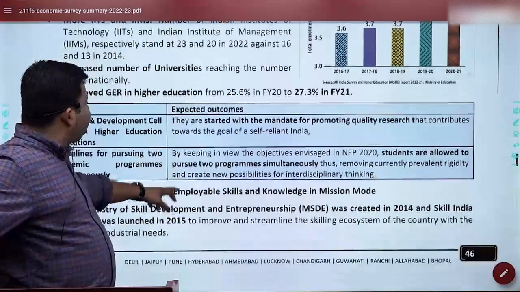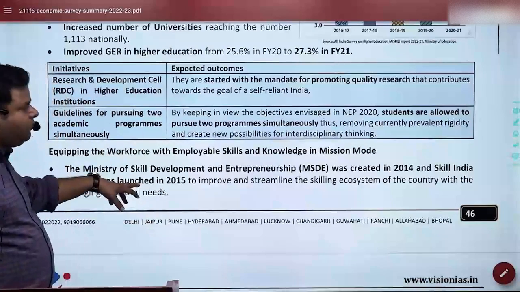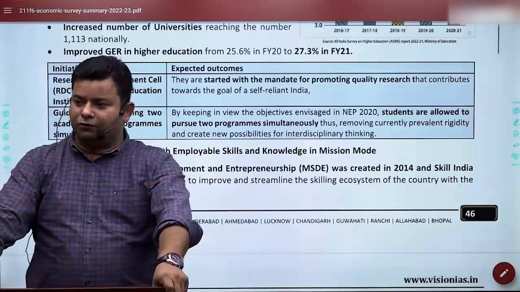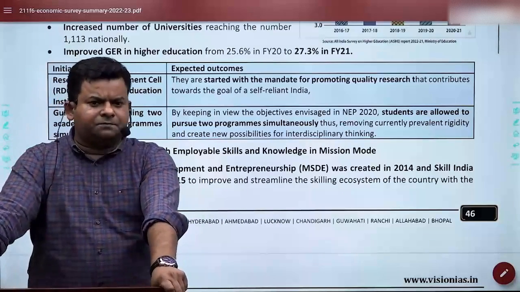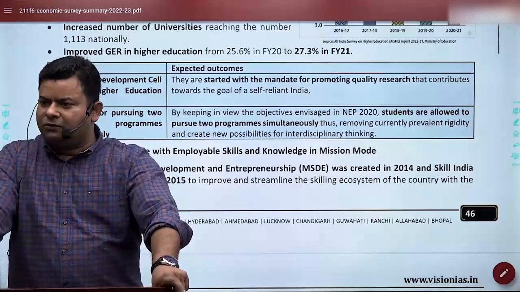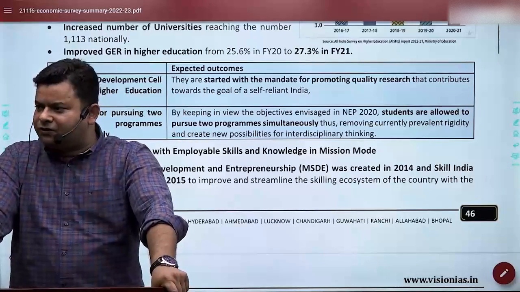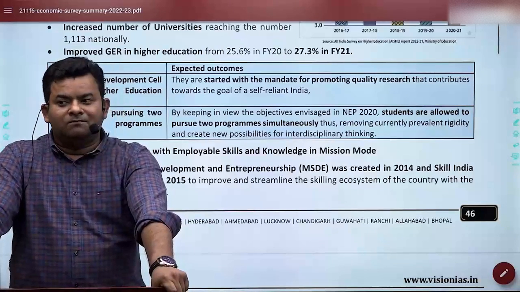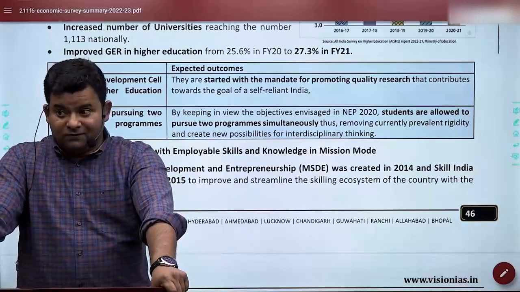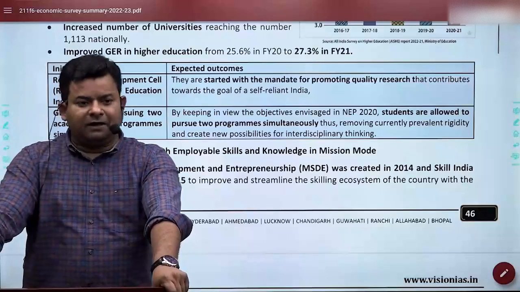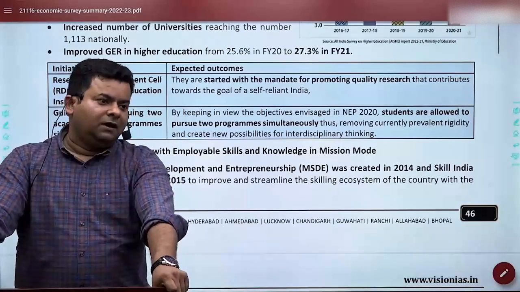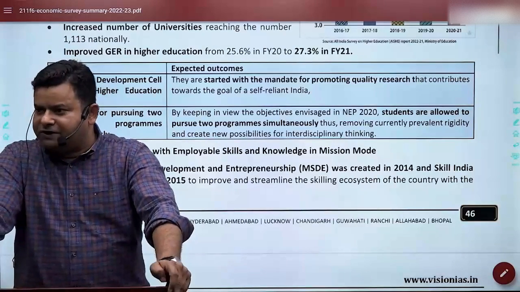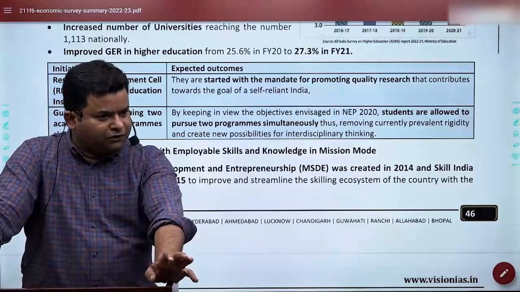Now, GER, as I told you, has increased to an even higher level, and so has quality research, because India needs to work on more innovation. The good news is that India has jumped in the innovation index. Anyone, what is India's current rank in the innovation index? It's 40 now, 40. So India has marched on in the International Innovation Index, what is called the Global Innovation Index. We are at 40th position now, 40.